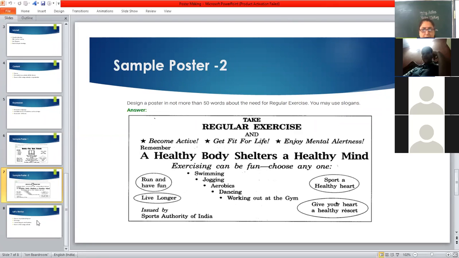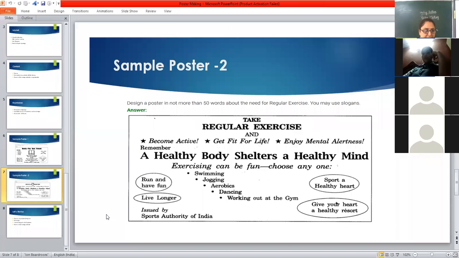Now I hope the poster is clear through this sample. Hello dear students, is the poster making clear? Okay, very good. Be responsive. It matters a lot, right? Because then the teachers can move further.